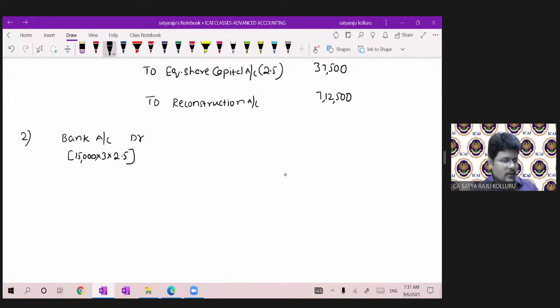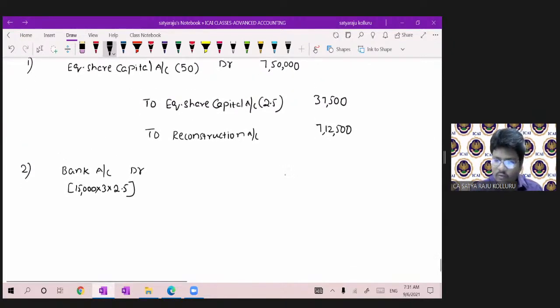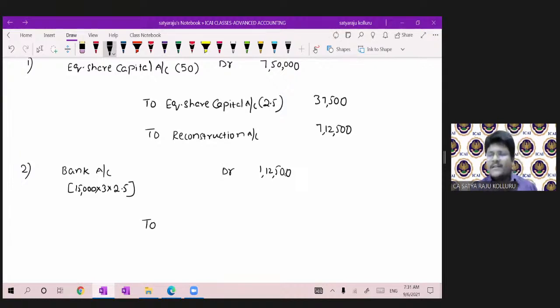So 15,000 into 3 into 2.5, which leads to 1,12,500. I'm passing the direct entry, guys. You can pass bank to equity share application and allotment, then equity share application and allotment to equity share capital as well.